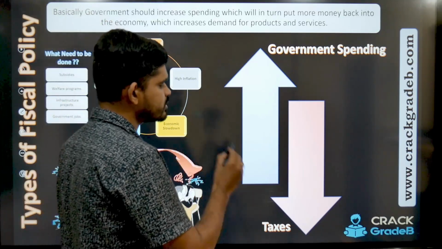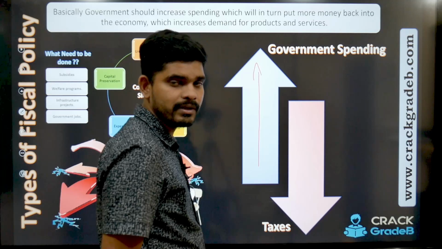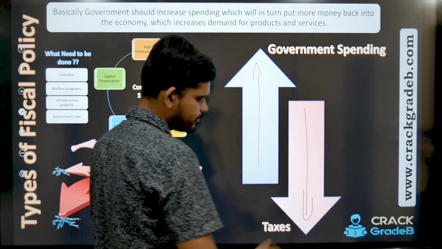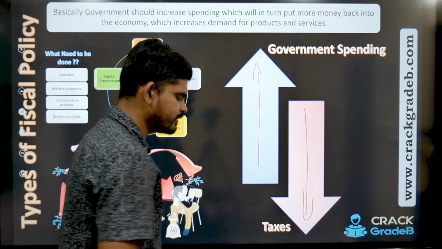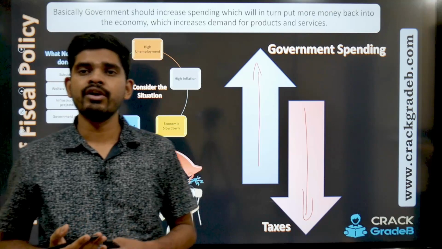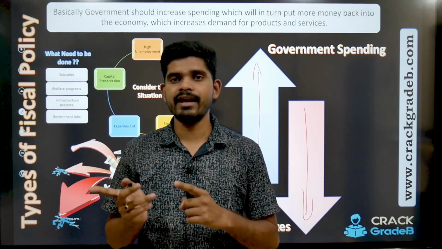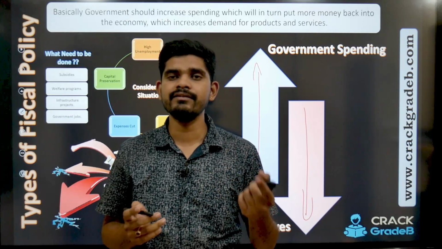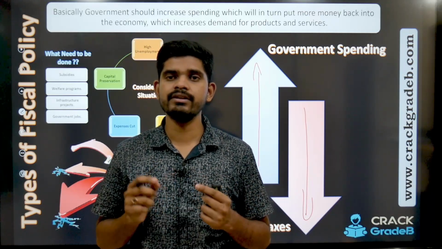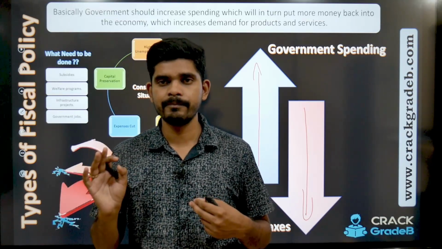If this is the situation in the economy, the government should spend more and more, means spending should go up, whereas the taxes should come down. So you see the inverse relationship. Why should the taxes come down? Because taxes are two: direct tax, indirect tax, right? Direct tax is directly taken out from my own income, my personal disposable income.